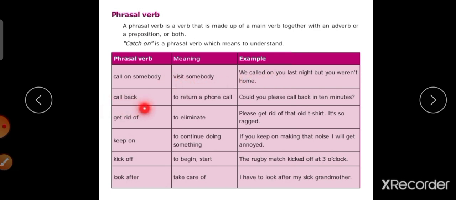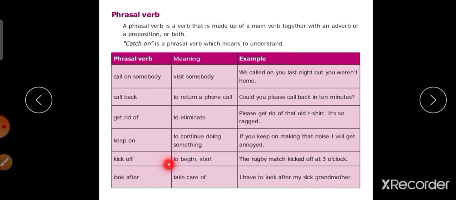Next, call back, to return a phone call. Could you please call back in 10 minutes? Next, get rid of. The meaning is to eliminate. Please get rid of that old t-shirt. It is so ragged. Next, keep on, to continue doing something. If you keep on making that noise, I will get annoyed.